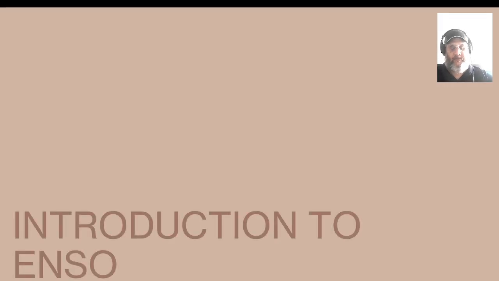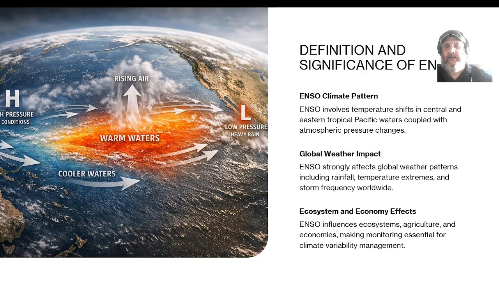Introduction to ENSO. Definition and significance of ENSO. ENSO climate pattern. ENSO involves temperature shifts in central and eastern tropical Pacific waters coupled with atmospheric pressure changes. Global weather impacts. ENSO strongly affects global weather patterns including rainfall, temperature extremes, and storm frequency worldwide.